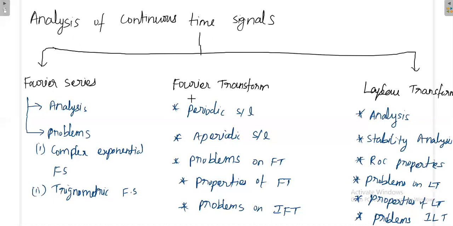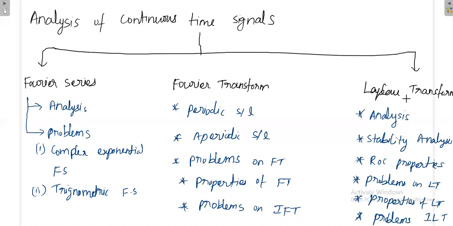In case of Fourier transform, we can write it for periodic or aperiodic signals. And also we'll study problems of Fourier transform. That means once the signal is given, how to identify the Fourier transform of the signal. Then what are all the properties available in the Fourier transform? These properties we can apply while solving the problems on Fourier transform. And then next we'll study the problems on inverse Fourier transform.